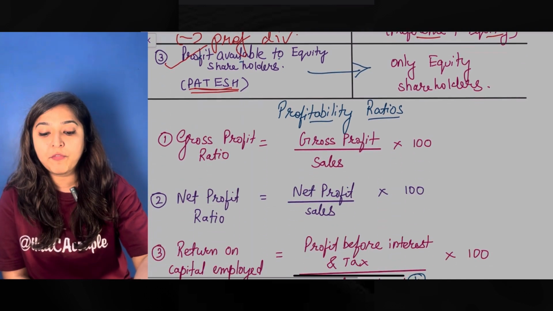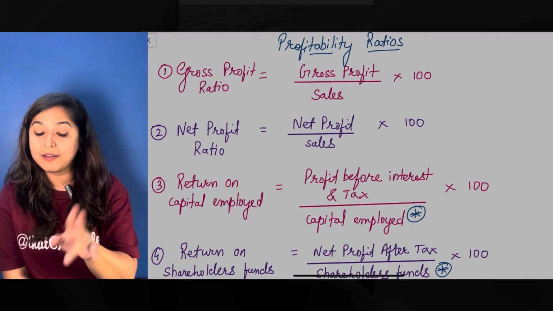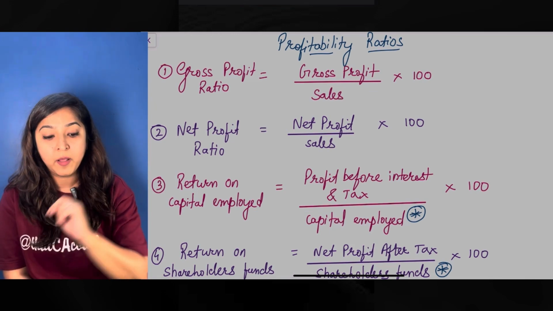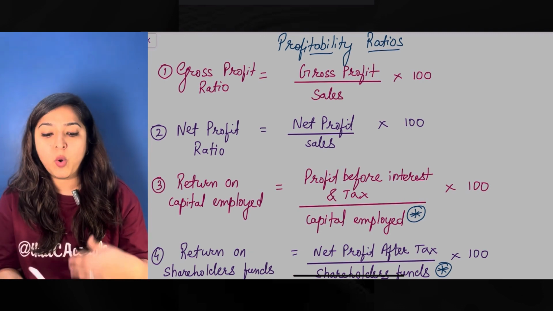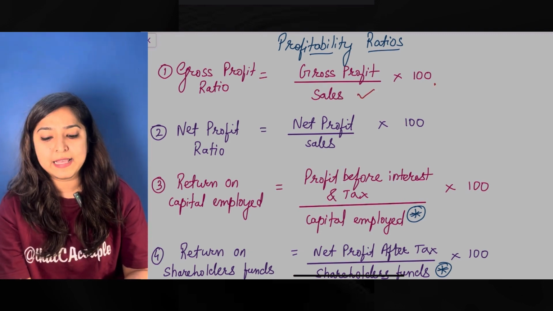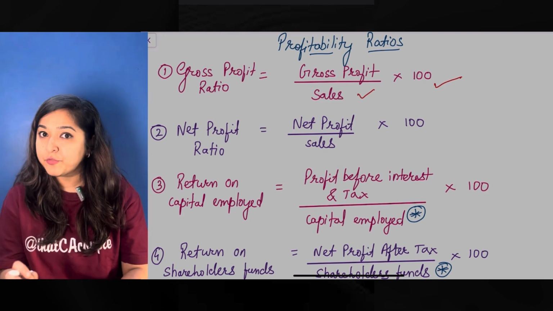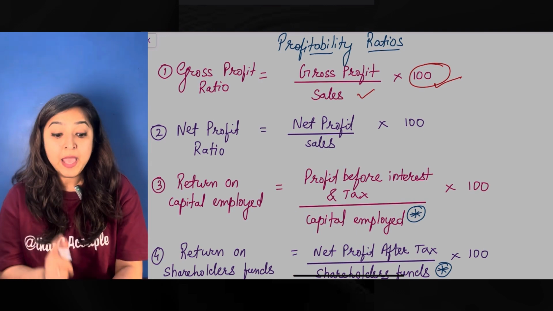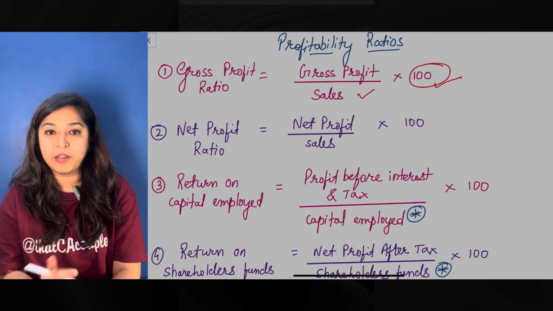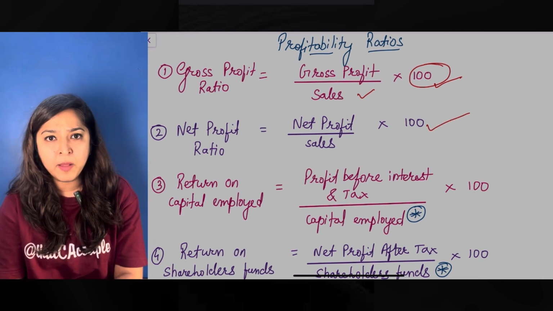Now let's move on to the formulas, because now it is pretty easy. Do not by heart the formulas, understand the logic and then go ahead with it. So the first two formulas are pretty easy. Gross profit ratio is gross profit divided by sales into 100. All of these formulas are going to be in percentage format, and that's why multiplying it by 100 is going to be important. The second one is net profit ratio. Net profit divided by sales into 100.